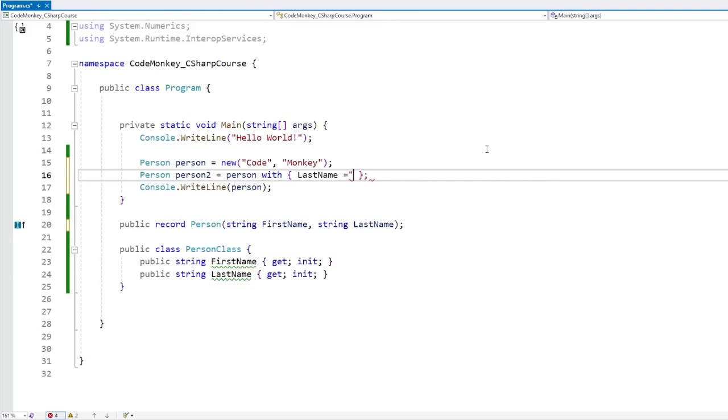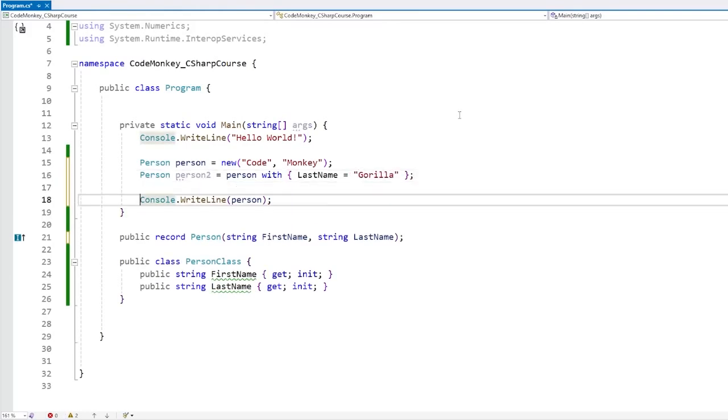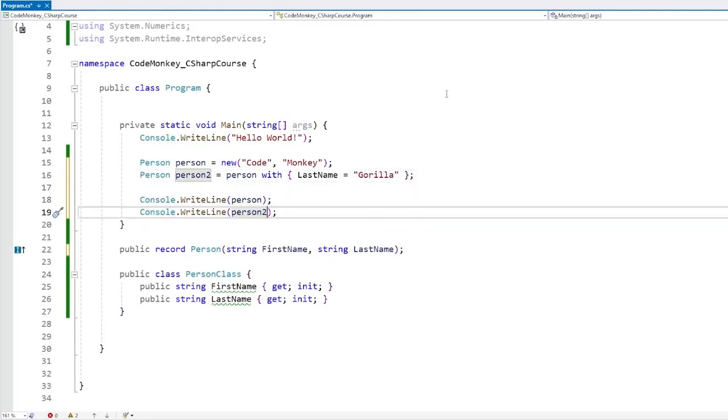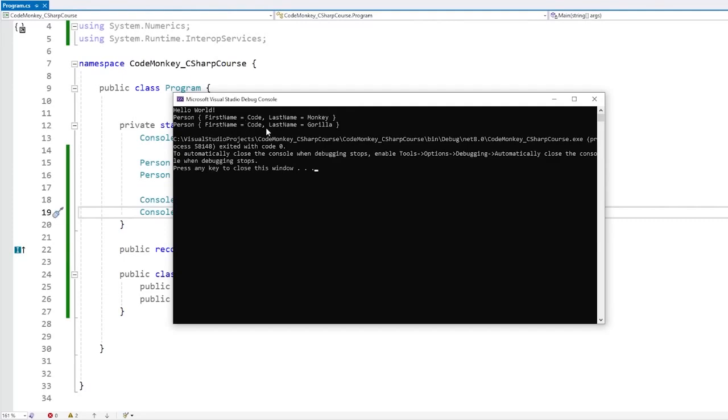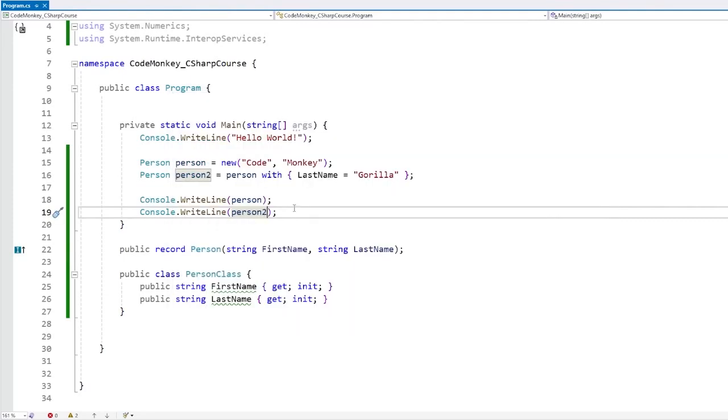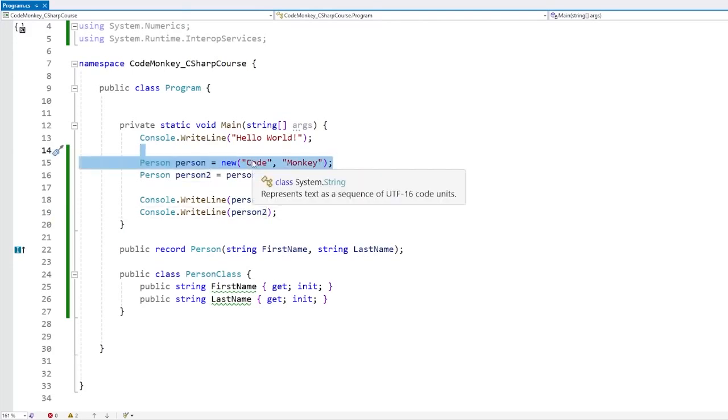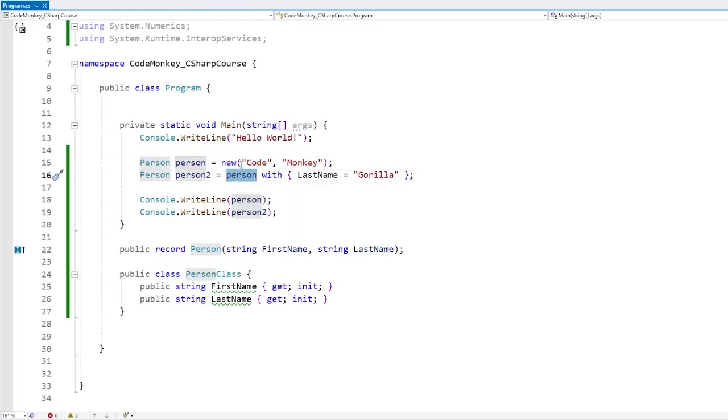So for example, let's say last name, set it to gorilla. And yep, just like this, so now we have person and we have person2. And there it is, the first one code monkey, second one code gorilla. Now this is technically called non-destructive mutation because in reality it doesn't really mutate the original data. This one still stores the exact same thing, basically it just creates a brand new one using the parameters from the previous one. Also over here we are really just using the record keyword.